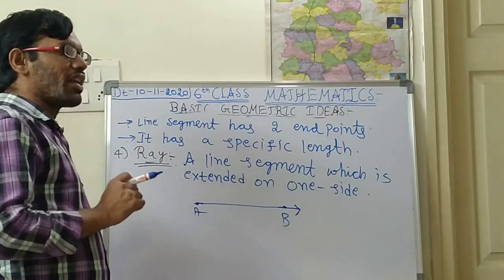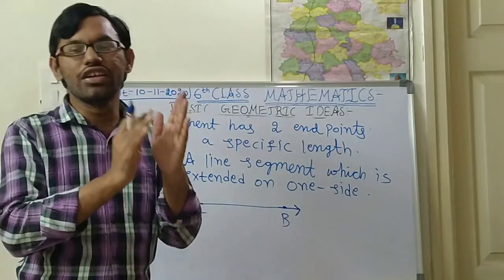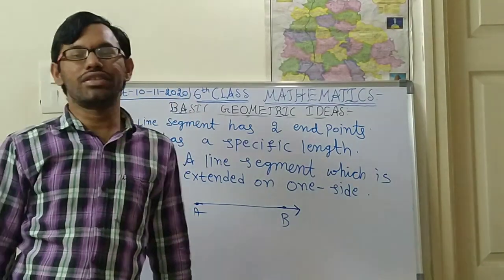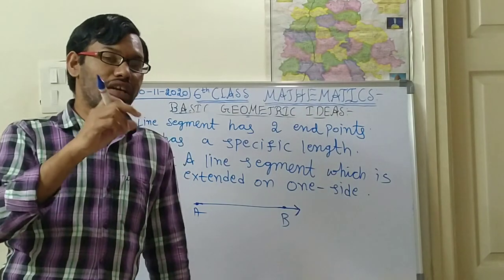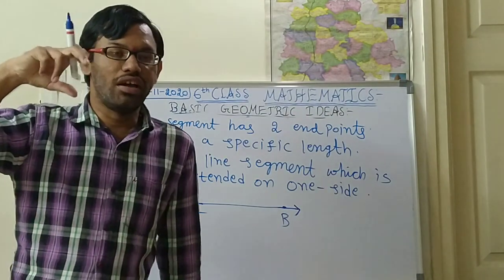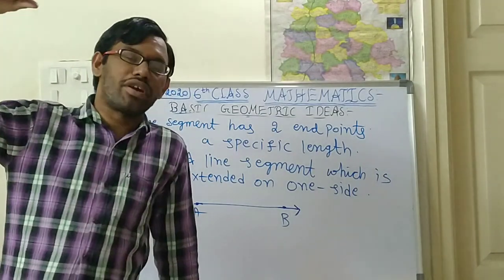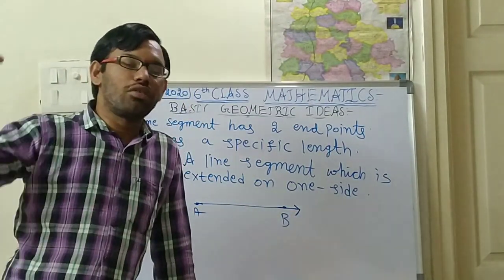A ray generally spreads from one point, from the source to the target. Suppose you see the sun, children. The sun is a source. It is spreading rays, spreading sunlight towards us, and it will be extending.